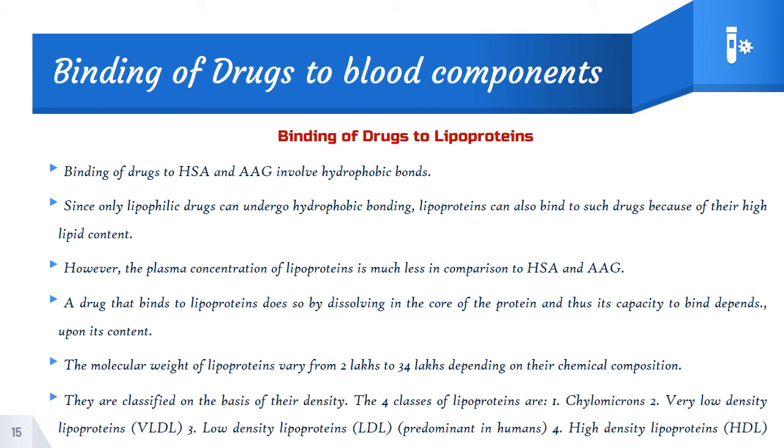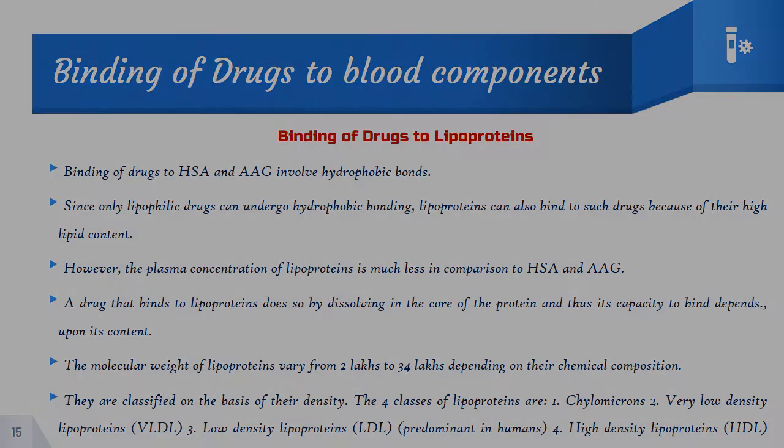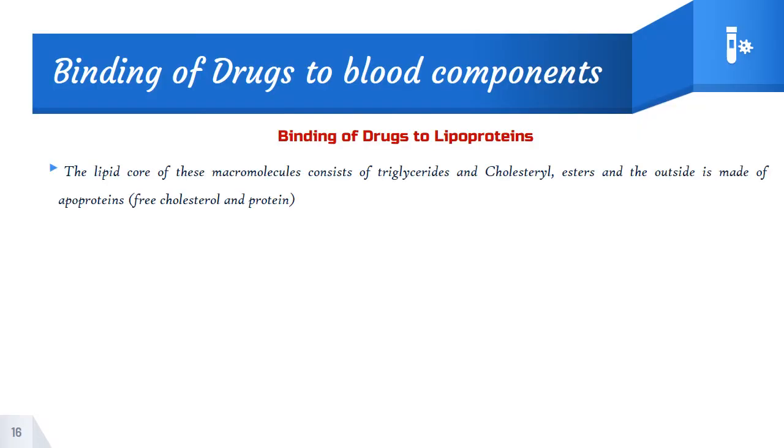So they are classified based upon their density. You might know well there are 4 types of lipoprotein. One is chylomicrons, another is VLDL, very low density lipoprotein, then low density lipoprotein, and high density lipoprotein, HDL as we commonly call it. In lipoprotein, the lipid core of the macromolecule consists of triglycerides and cholesterol esters, and the outside is made up of apoproteins such as free cholesterol and protein.